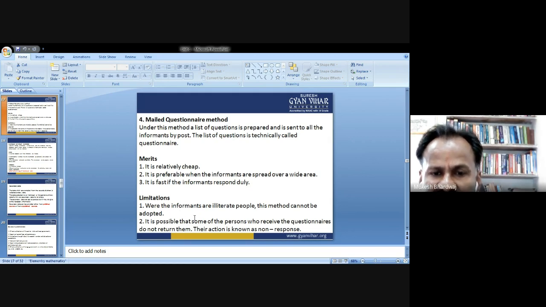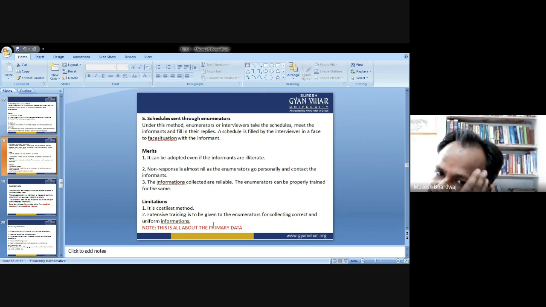Second, it is possible that some of the persons who receive the questionnaire do not return them. This action is known as non-response. Another limitation is that the respondent sometimes takes it casually, takes it for granted, or does not show any interest in returning the information. So these are the limitations and disadvantages of the mail questionnaire method.